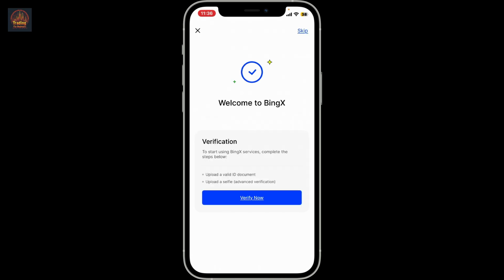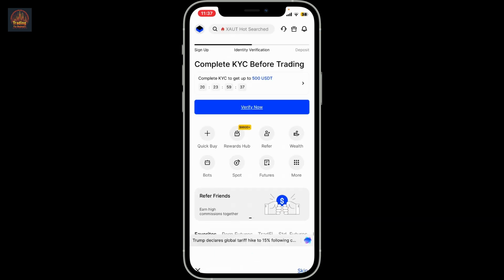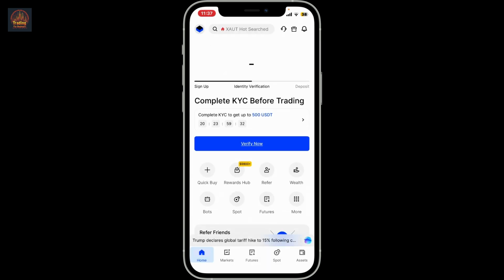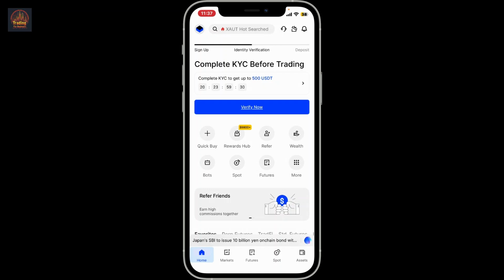Now, you'll need to go ahead and verify yourself by uploading a valid ID document and upload a selfie of yourself. Tap on Verify Now in order to complete it right away. But if you want to do it later, you can also skip this step and do it later on. Tap on the skip button at the top right to skip it for now. And there you have created your BingX account successfully.